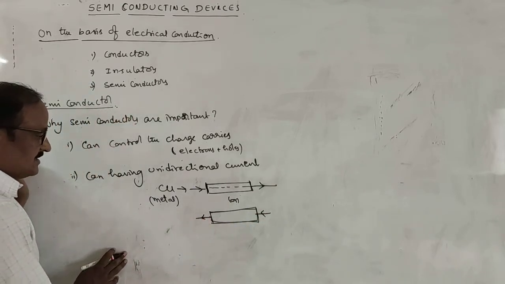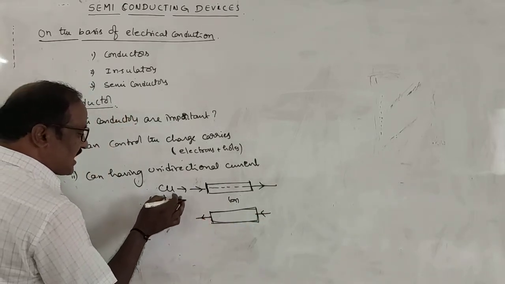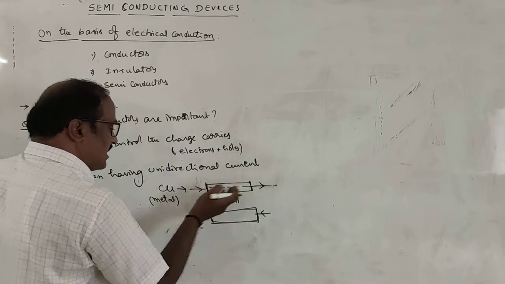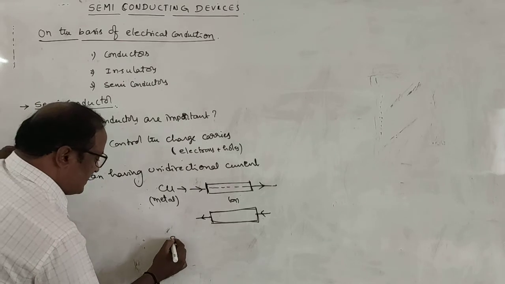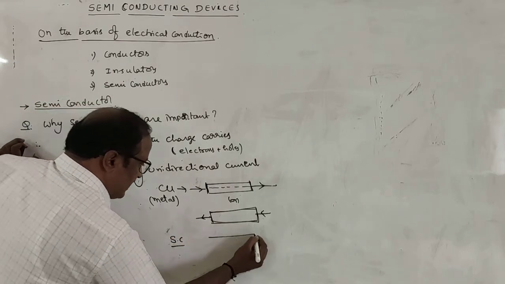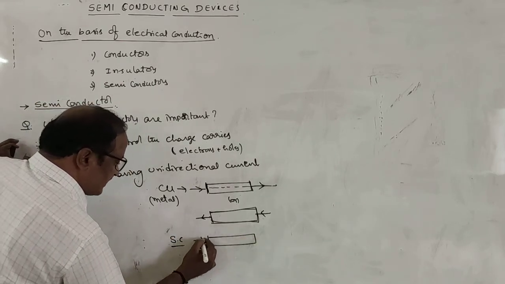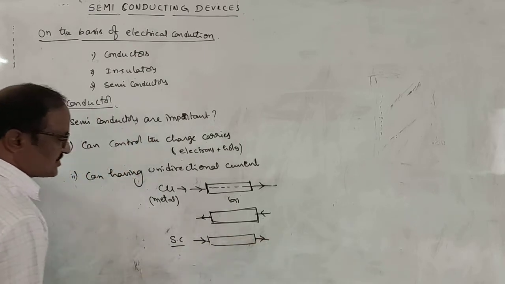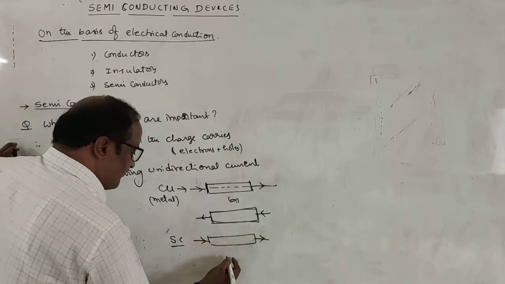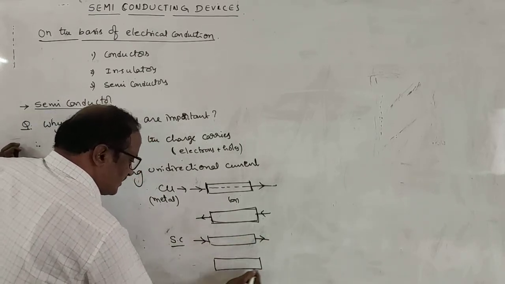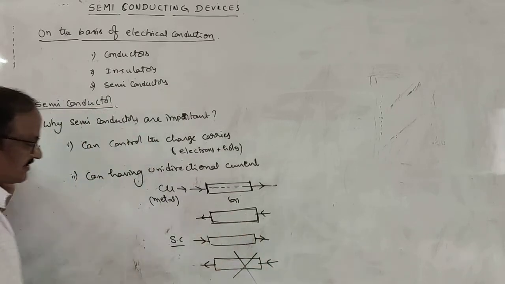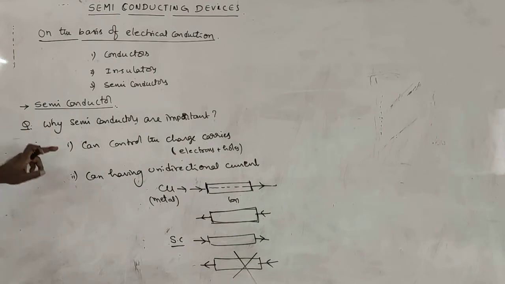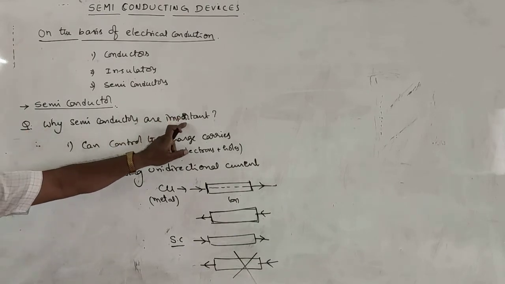That means the current passing through a conductor may be in one direction or in the opposite direction, in any direction. But in case of a semiconductor, the current passing through it can only be unidirectional. Current will always flow in one direction, but current flow in the opposite direction is not possible in case of semiconductors. So these are the two properties why semiconductors are important.